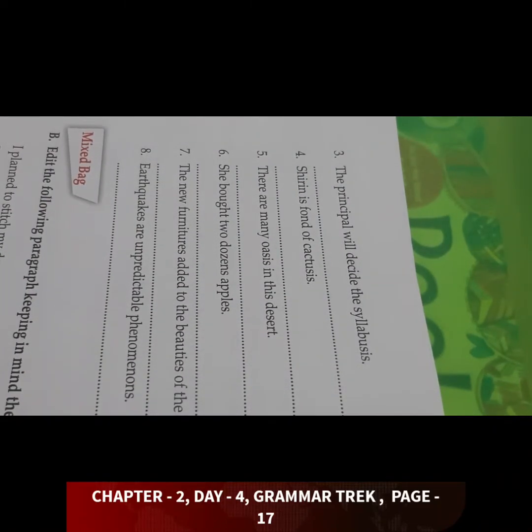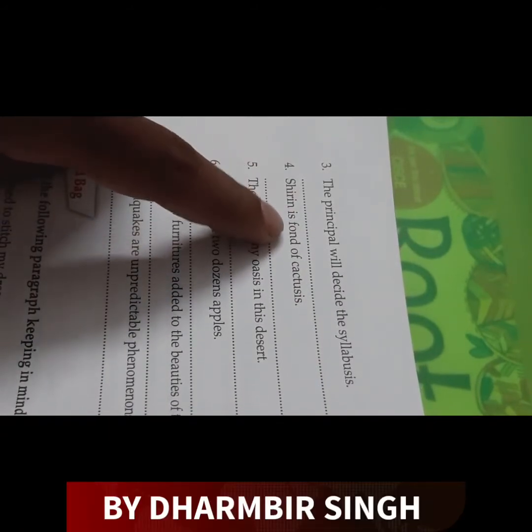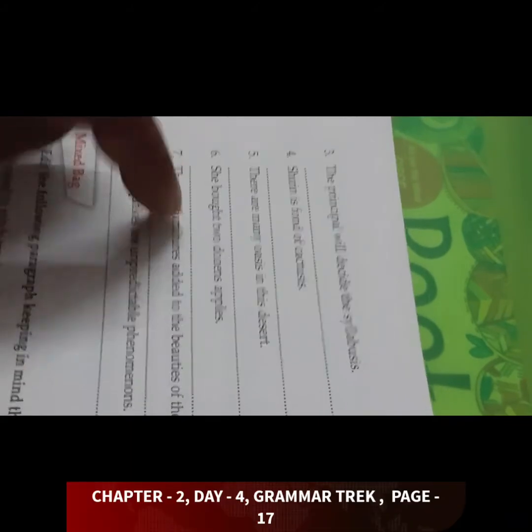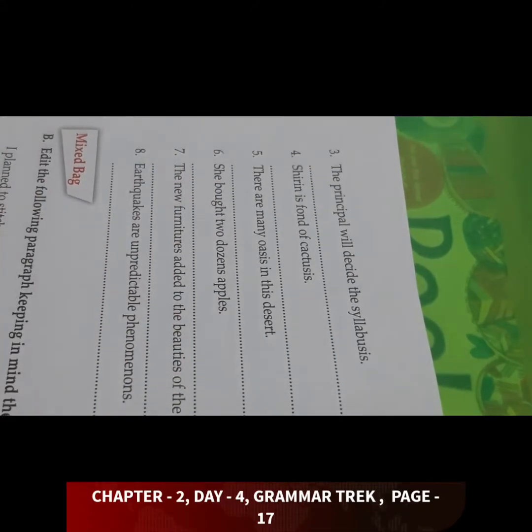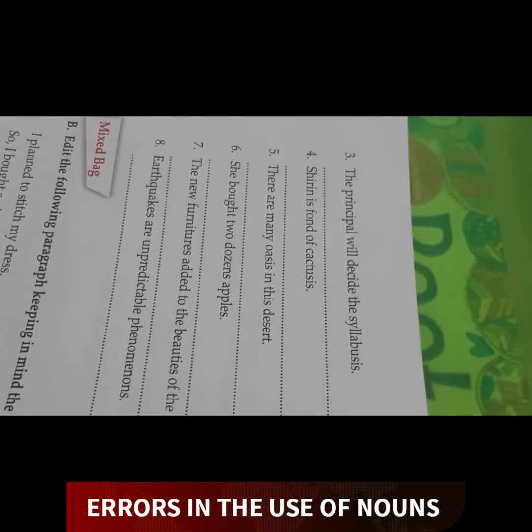And I am going to share my own experience with you. How will you solve this type of example? Because in your examination, this question, she bought 2 dozens apple, will be given, and there will be 4 options. You will have to tick the correct answer. So I am going to give you some examples. Please see it.